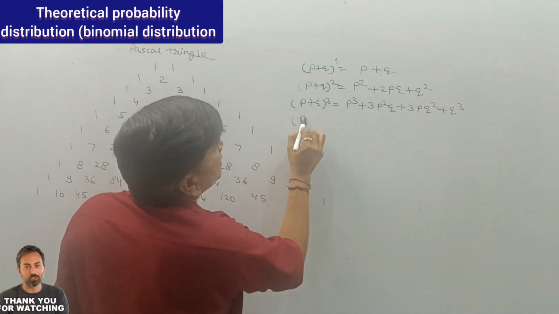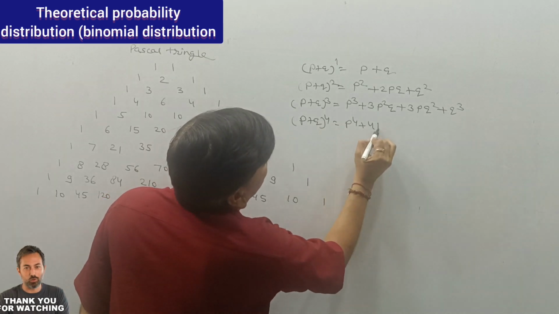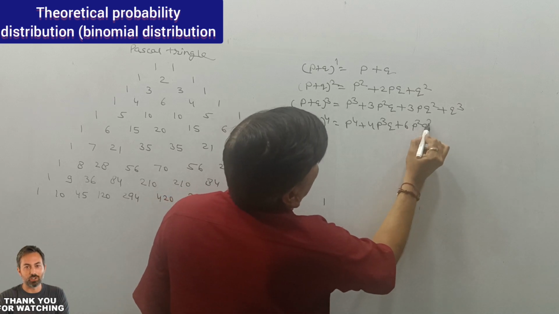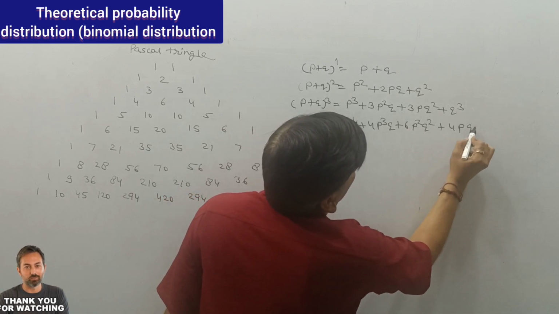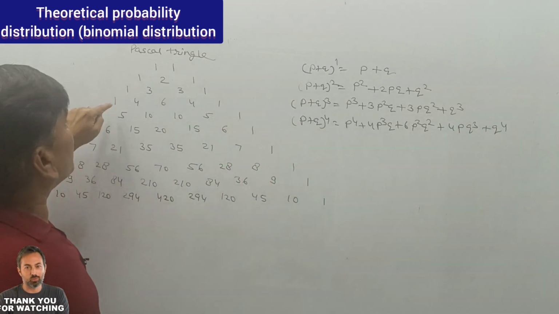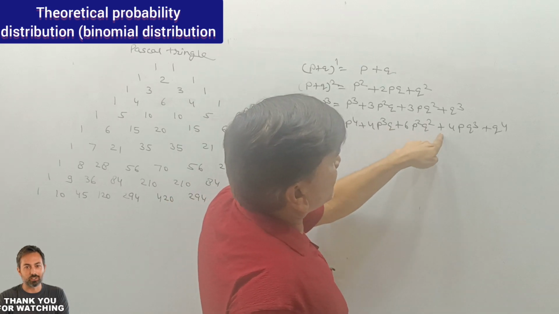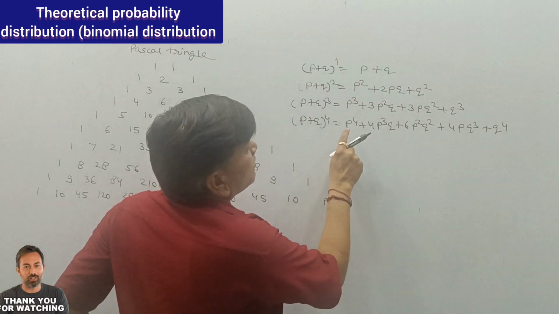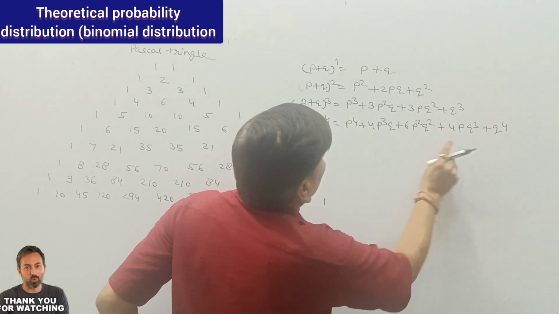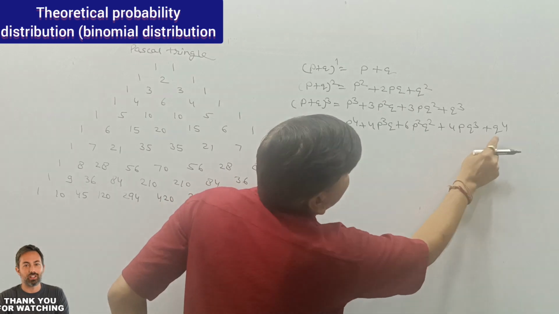Similarly, if we want (P plus Q) raised to power 4, then P4 plus 4P3Q plus 6P2Q2 plus 4PQ3 plus Q raised to power 4. Here the coefficients are 1, 4, 6, 4, 1. P raised to power 4, then 3, then 2, then 1, then 0. Q raised to power 0, then 1, 2, 3, 4.